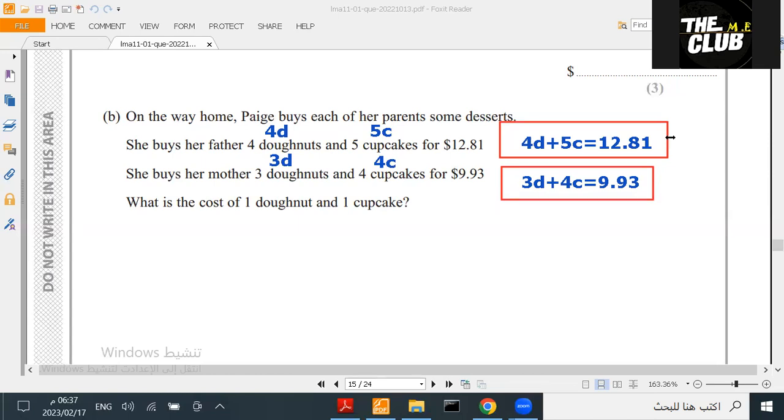We multiply the whole top equation by 3 and the whole bottom one by 4, to make this the same as this one. And let me do it the way you're going to study it. I'm going to use one of them as negative. I'm going to make the smaller one negative.